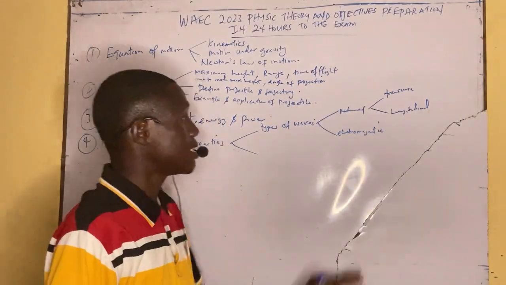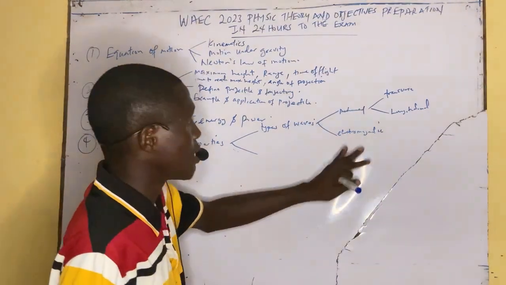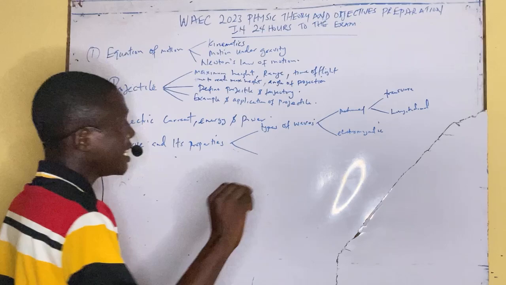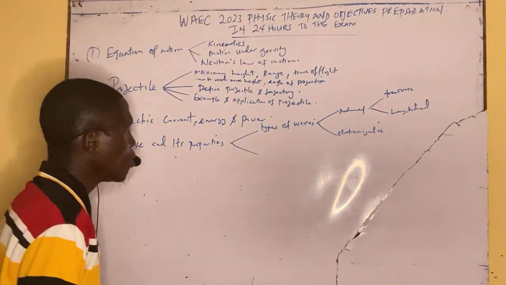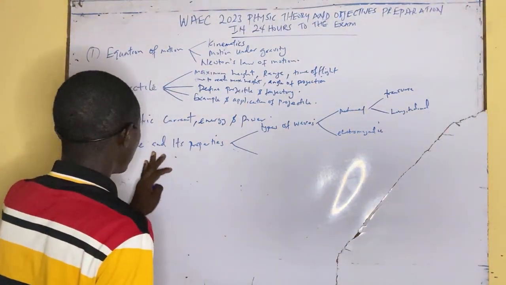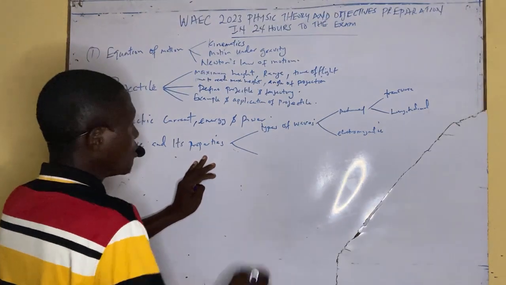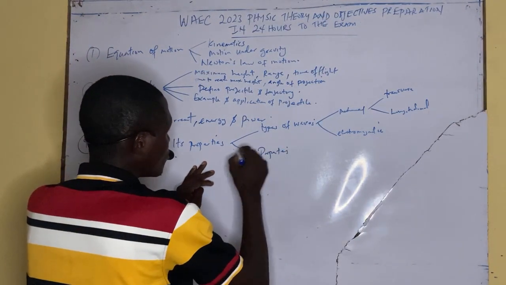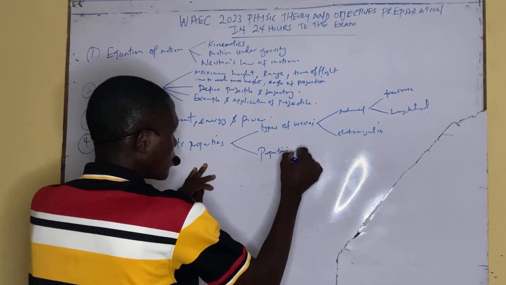I'm still coming to that. I'm not going to give us details. I'm just listing the topics we are likely to meet in exam. So now from here we have wave and properties. Then we can now talk about the properties of wave in full.